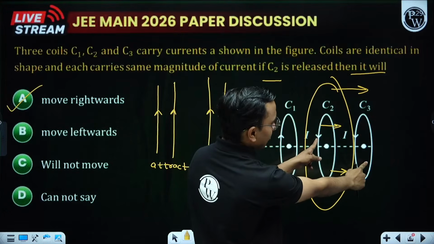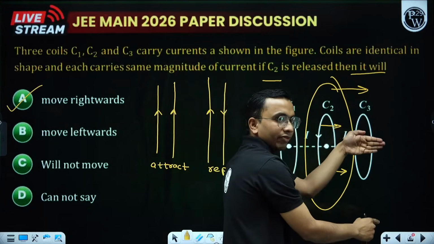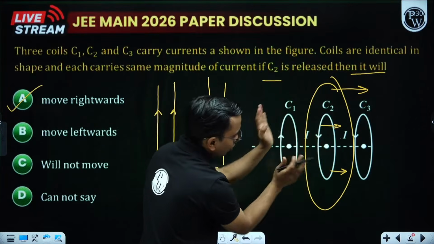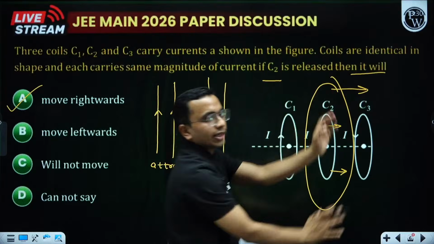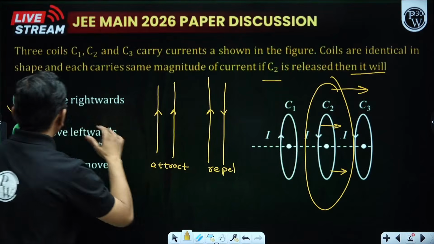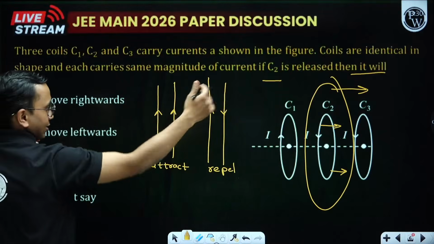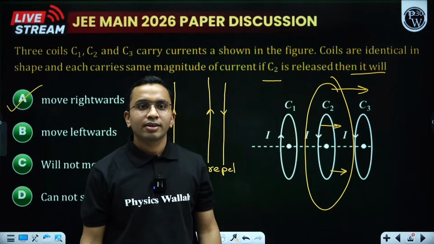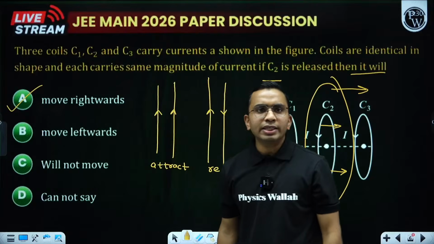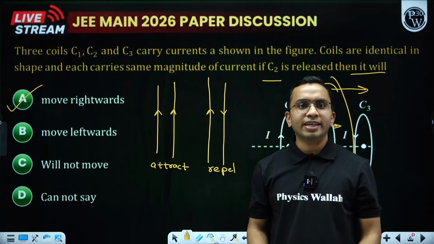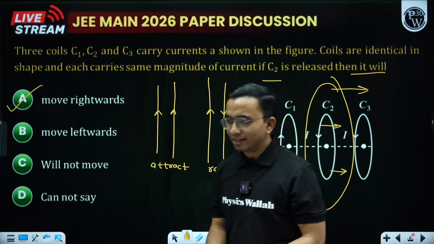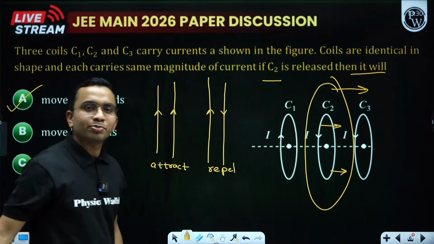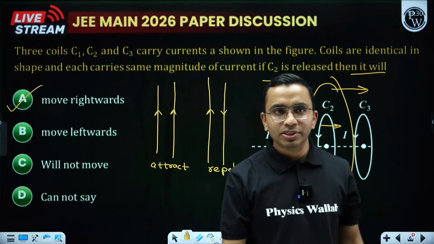These two have the same direction current, so they attract. These two have opposite direction current, so they repel. So the resultant is a force towards the right. See the diagram. Towards the right means this. Not B, it is A. It is A, not B. Please check. This is A.